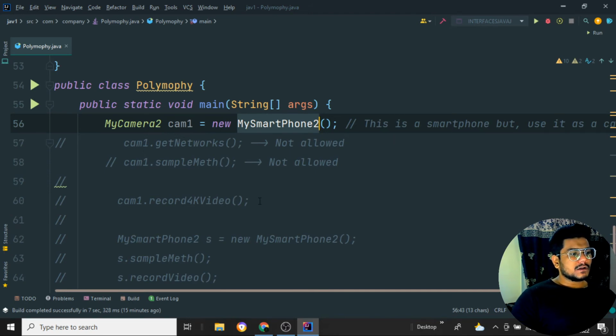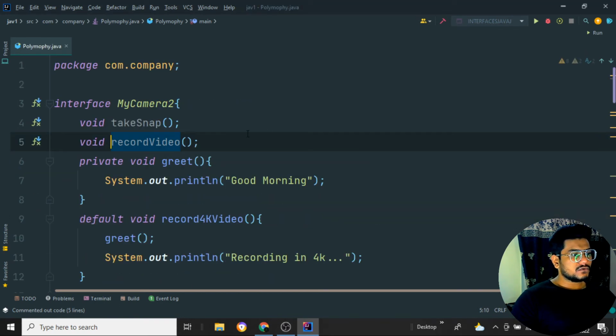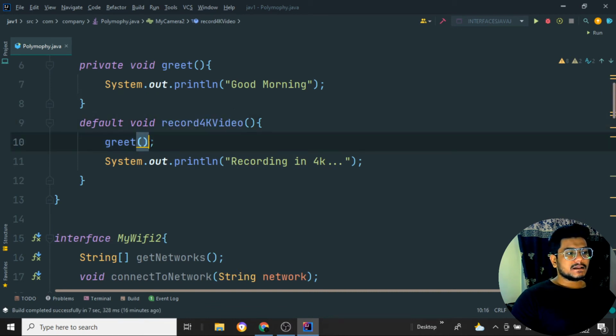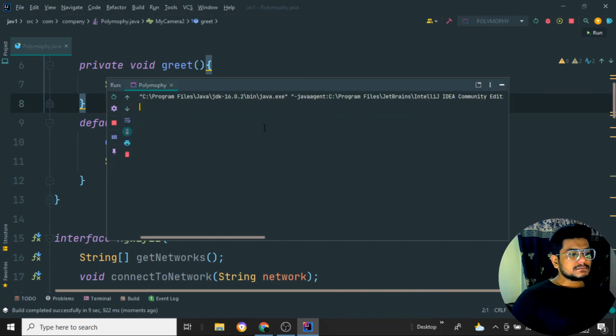So now this is not allowed. Now if I try my camera dot record 4K video, I want to access the properties of 4K video. So now I want to print the record 4K video property. It will run the grid function as good morning and recording in 4K. Now if I run this program, I need to get the output good morning and recording in 4K, because it is a property of my camera 2. I can access the particular method of it. So see here, I am having the output good morning and recording in 4K perfectly.